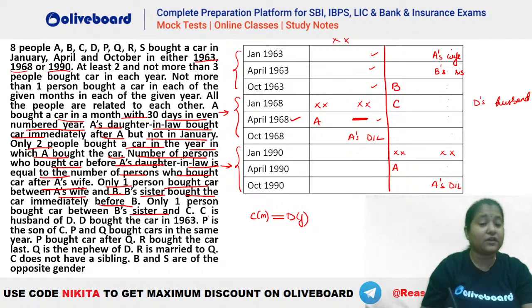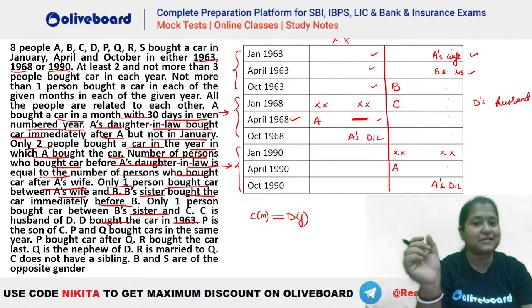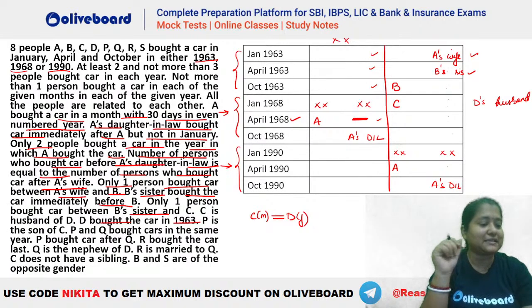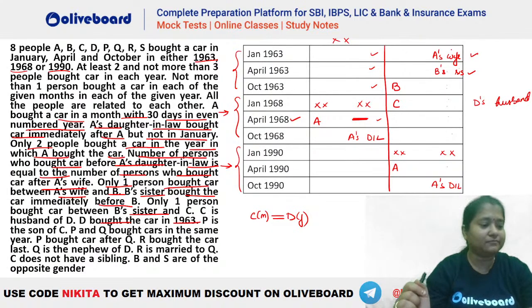Okay, now see what else is given. D bought the car in 1963. So D has to buy the car in 1963. Now look, in 1963 we have two options, either January or April. Now tell me who should be D here. Whether D will be A's wife or will we place D as B's sister. Tell me where D should be. Whether it should be January 1963 or April 1963. Where should we have your D? D has to be 1963. But where will it be, in January or in April? Quickly tell me guys whether D will be in January or April. Anybody?